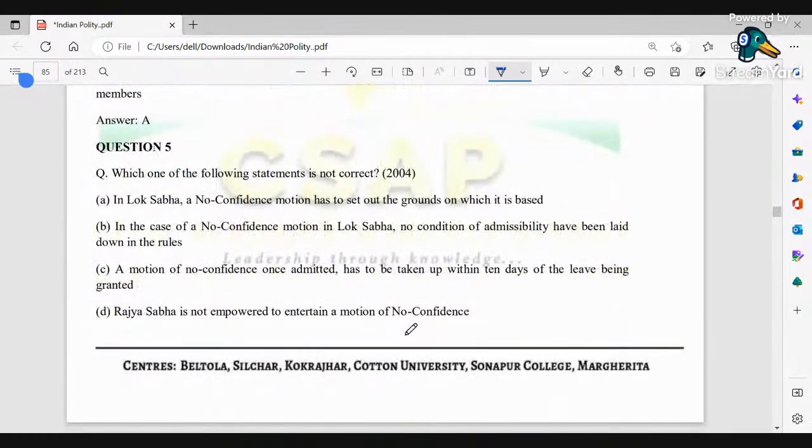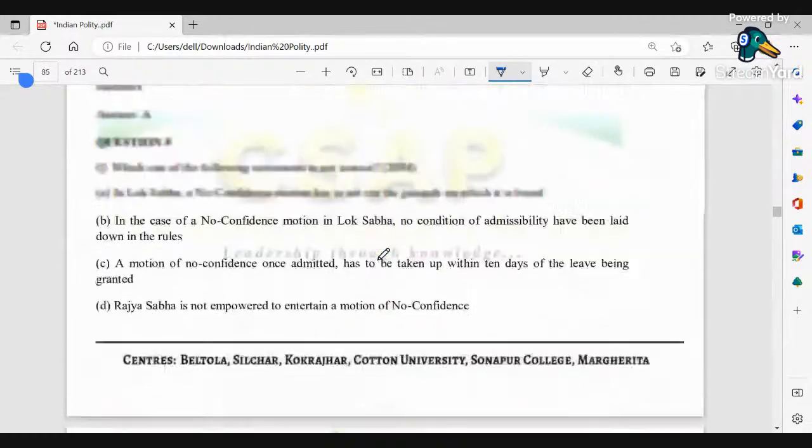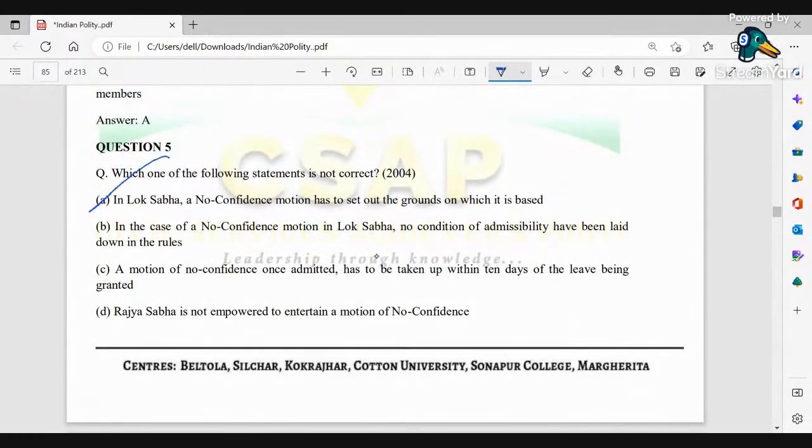Lastly, which of the following is not correct? In the Lok Sabha, a no confidence motion has to set out the grounds on which it is based. In the case of a no confidence motion, no condition of admissibility has been laid down. A motion of no confidence, once admitted, has to be taken up within 10 days. And the Rajya Sabha does not empower us to entertain a motion of no confidence. So here we could see the answer to be A.